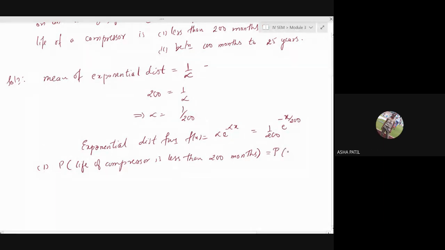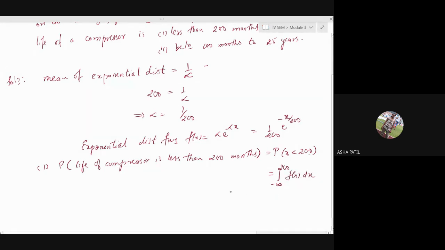Probability that x is less than 200. So x is less than 200 means what you have to do? It is the exponential distribution function, which is a continuous distribution function. So you will take integration from minus infinity to 200 of f of x dx.